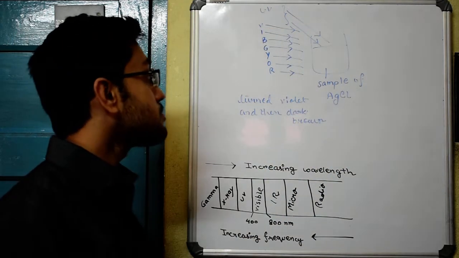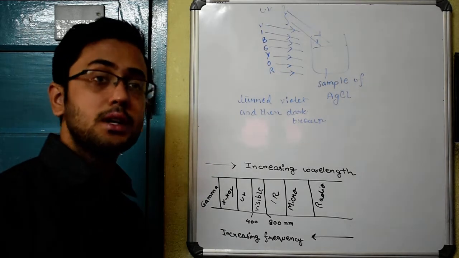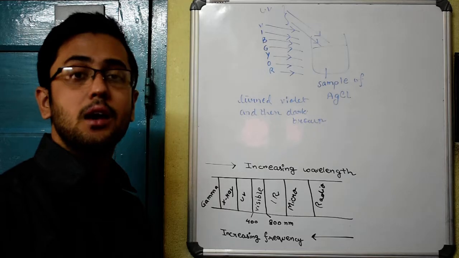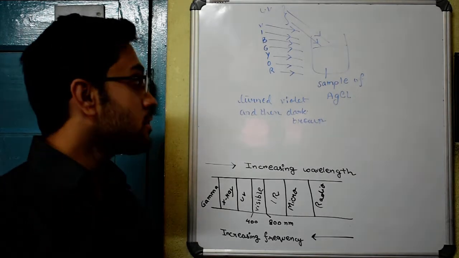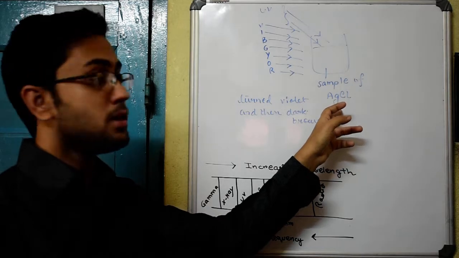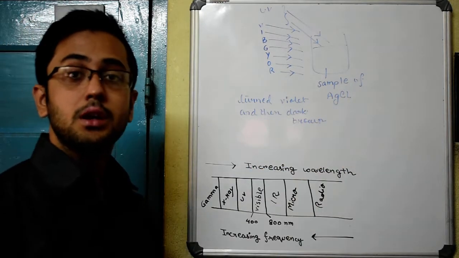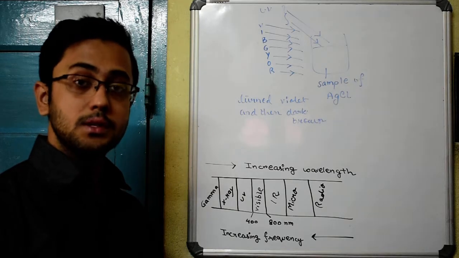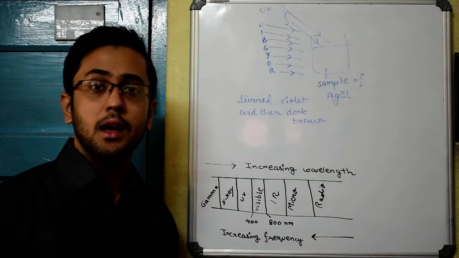invisible spectrum. And from there they came to detect UV and also know that these UV rays have a very high chemical activity. They are capable of converting AgCl solution from violet color and then finally into the dark brown color. So from this they came to know that UV light has a very high chemical activity, and this is